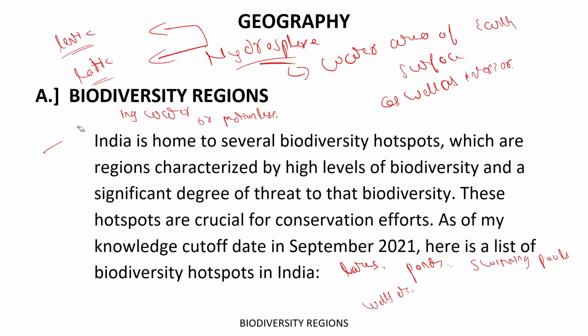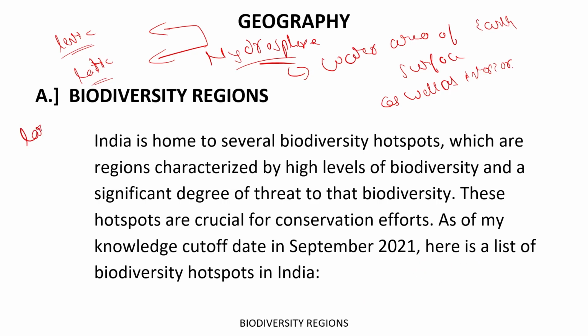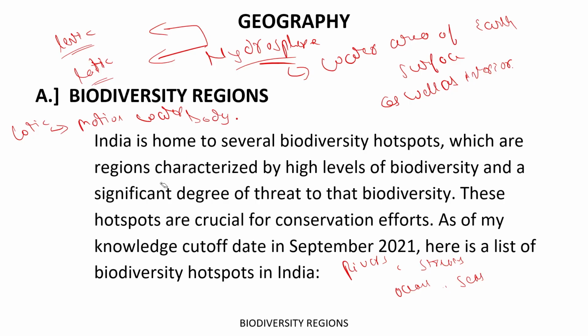Now the other term is lotic. Lotic is a moving water body, where there is a fresh flow of water. These are basically rivers, streams, oceans, and seas. Got it? So this is about the hydrosphere.